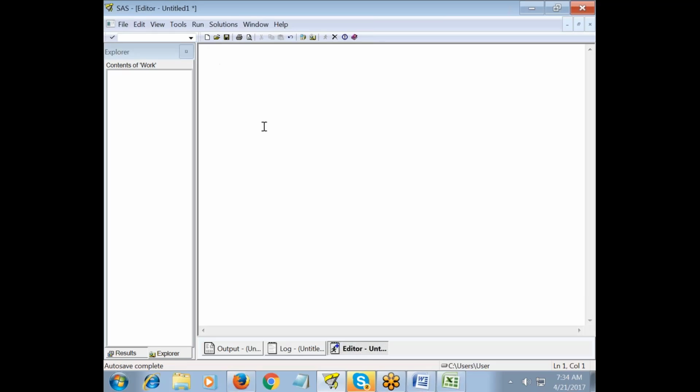First of all, we have to write a program in SAS, right? So, rules for writing a SAS program. A SAS program always starts with a keyword called data or proc. Apart from this, if you type any other text, it will display in red color.